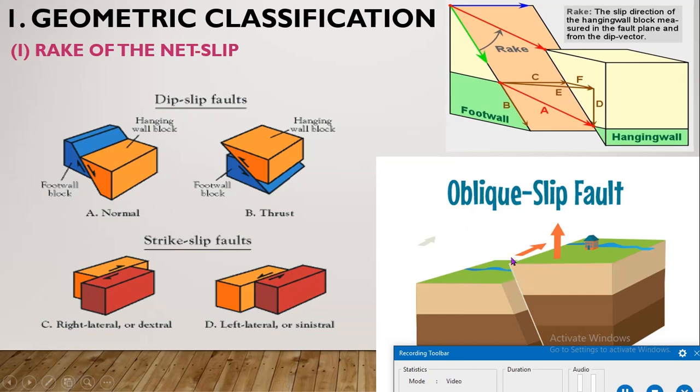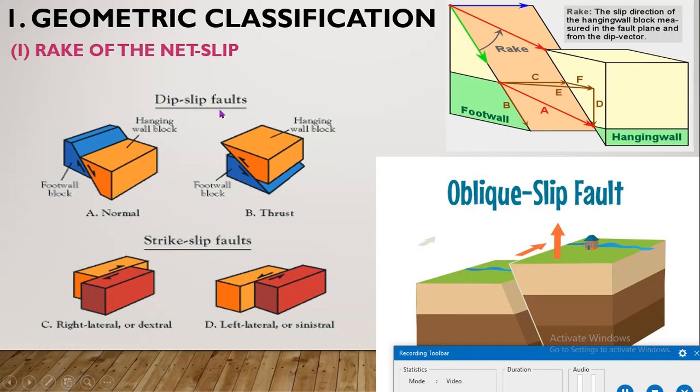Here is the strike slip and here is the dip slip. When both components are present, it is called an oblique slip fault, or otherwise known as a diagonal slip fault. Here the rake of the net slip is more than 0 degrees but less than 90 degrees, meaning the angle of rake is between 0 and 90 degrees, because here both dip slip and strike slip occur.